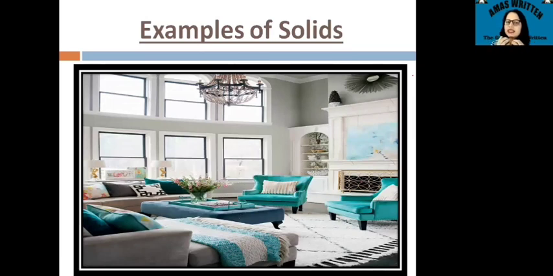You will see a fan, sofa, table, vase, flower pot, almirah. Everything that has a definite shape and a definite size, you will count in the category of solids.